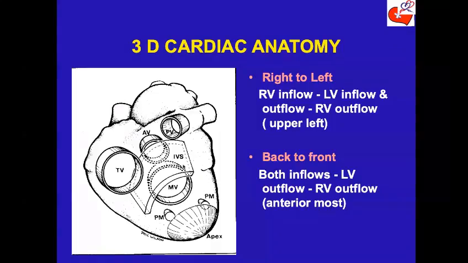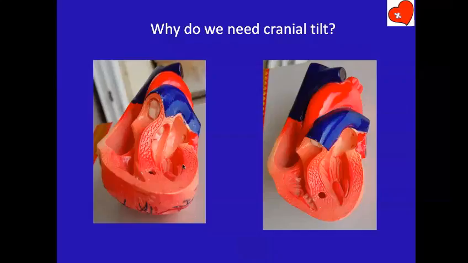to profile that septum. In addition, if you look carefully, you see this septum is in one plane and this septum is in another plane. This is also septum and this is also septum. Now, when you do LAO angio or cranial view, this part of the septum is very well profiled. So if you have a VSD, you will see a jet going like this. You have mid-muscular VSD, you will see a jet going like this. Apical VSD, you will see a jet going like this.